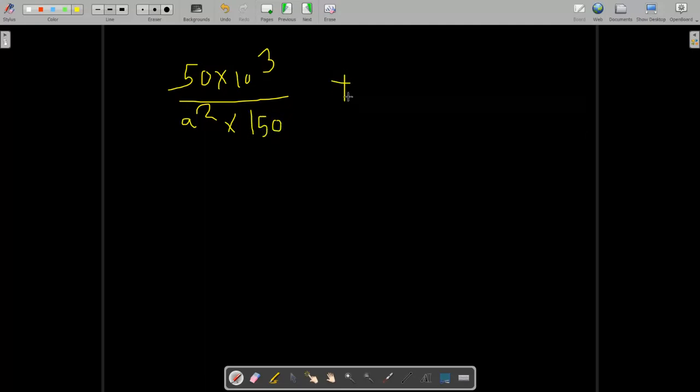The stress amplitude is 50 into 10 raised to 3 upon a square, and the corrected endurance limit is given to us as 150 megapascal, plus mean stress 100 into 10 raised to 3 divided by a square, and the ultimate stress value is 600, is equal to 1 upon factor of safety, which is given as 2.